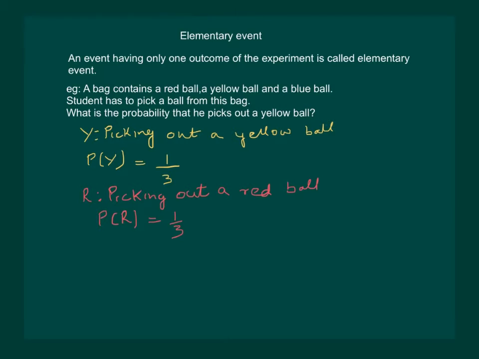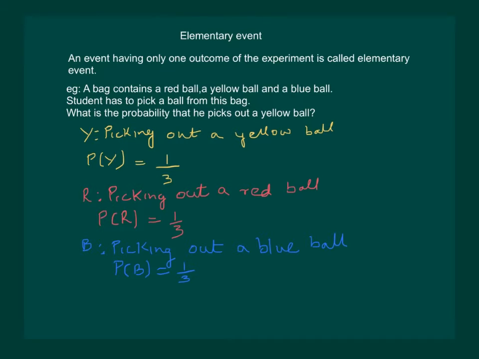Similarly, we can define an event B, picking out a blue ball. Again, for the same reasons, we have only one outcome which suits our event B. Hence, B is also an elementary event, and the probability of B will be 1 by 3.